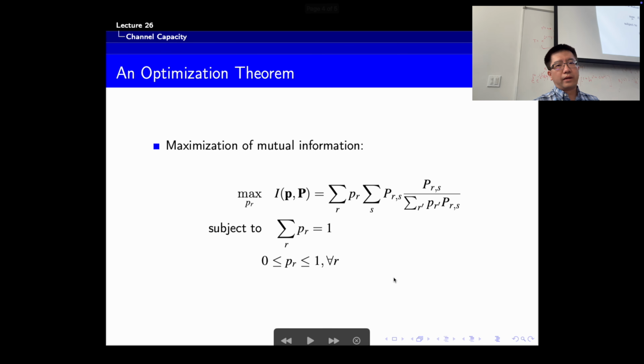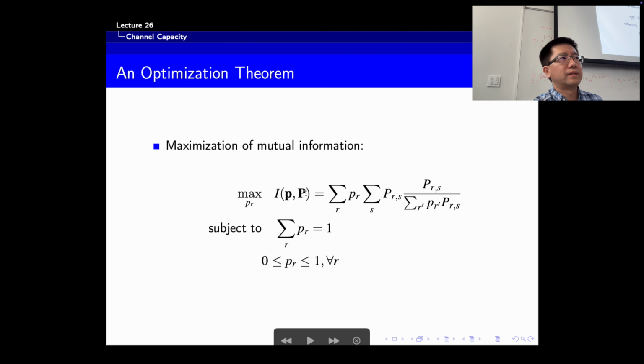Then we go back to the most general case. How can we maximize the mutual information in general? As mentioned at the very beginning, for mutual information we have 2 variables to consider. One is this p, the input distribution, and the other is the transition distribution, p(y given x). If the transition distribution is fixed, then mutual information is a concave function of the input distribution. Vice versa, if the input distribution is fixed, then the mutual information is a convex function of the transition distribution.